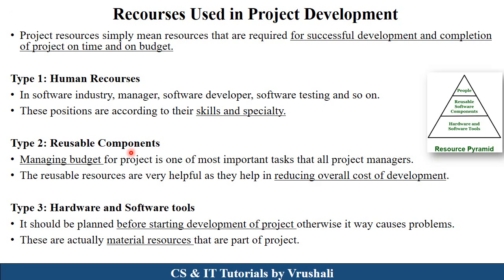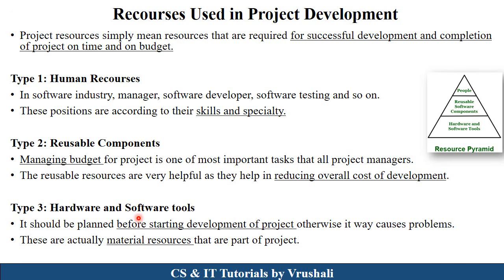The next one is reusable components. Reusable components means you can reuse different modules in different projects. For example, Paytm API, then a login module. You can reuse those modules in another project because they reduce the overall cost of development. And the last one is hardware and software tools.